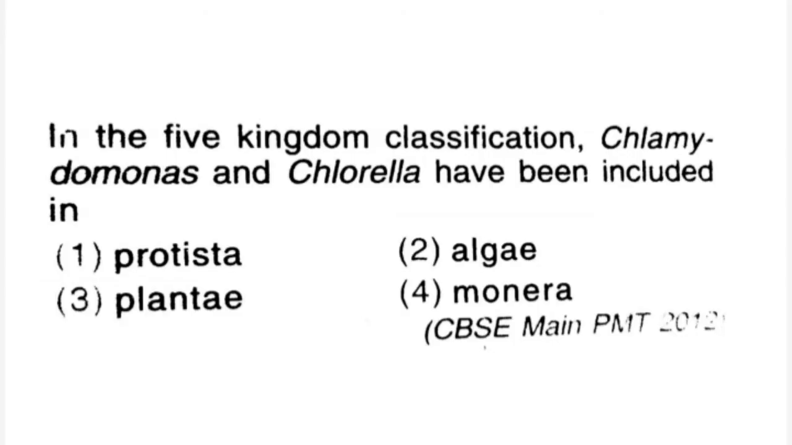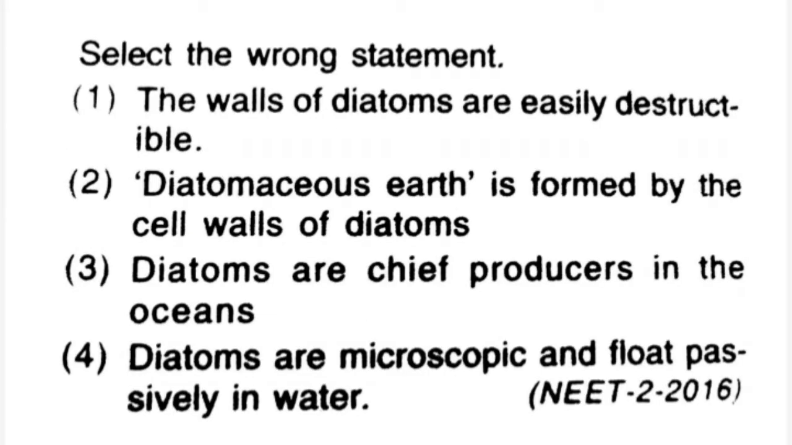In the 5 kingdom classification, Chlamydomonas and Chlorella have been included in 1. Protista, 2. Algae, 3. Plantae, 4. Monera. Correct answer is 1. Protista. Select the wrong statement. 1. The walls of diatoms are easily destructible. 2. Diatomaceous earth is formed by cell walls of diatoms. 3. Diatoms are chief producers in the oceans. 4. Diatoms are microscopic and float passively in the water. Right answer is 1. Walls of diatoms are easily destructible.